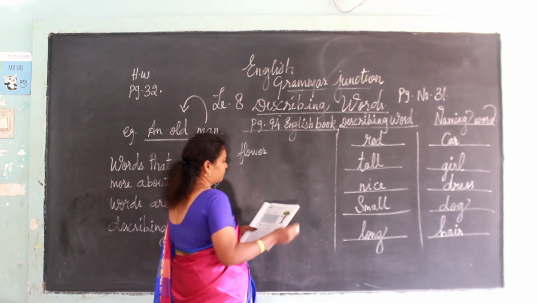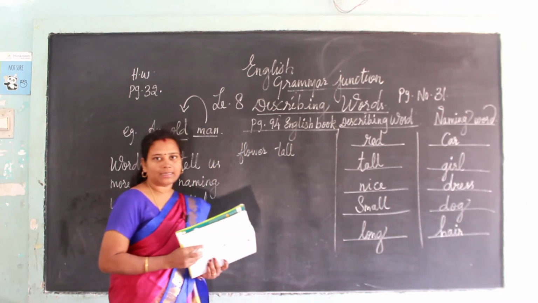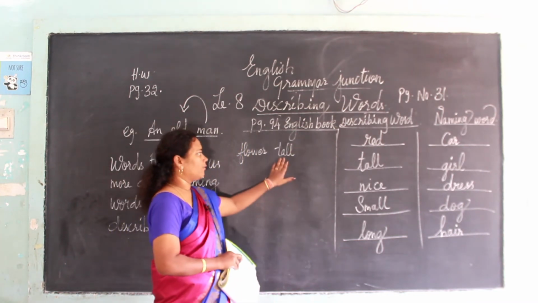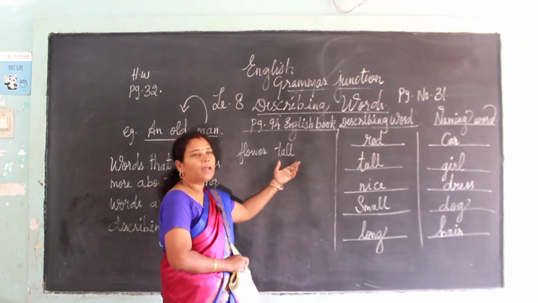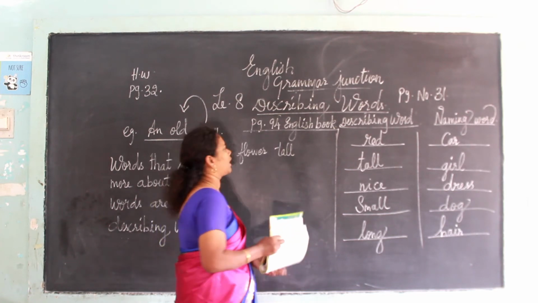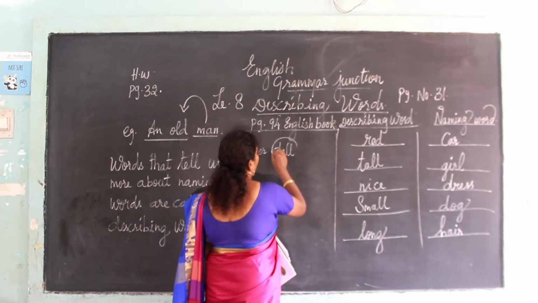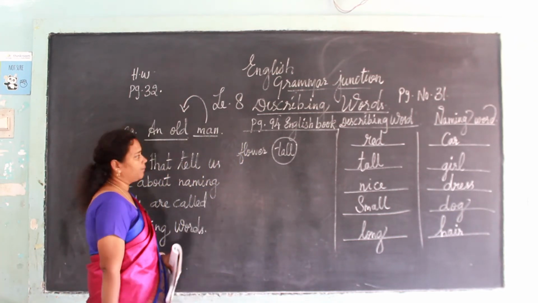Okay. Now see the second one is tall. So something here it is telling. Okay. Someone is tall. Whether the tree or a girl or a man or a boy or someone is tall. But the naming word is not given. Given here only the describing word. So it is a describing word. So you have to color it. You color the word tall.